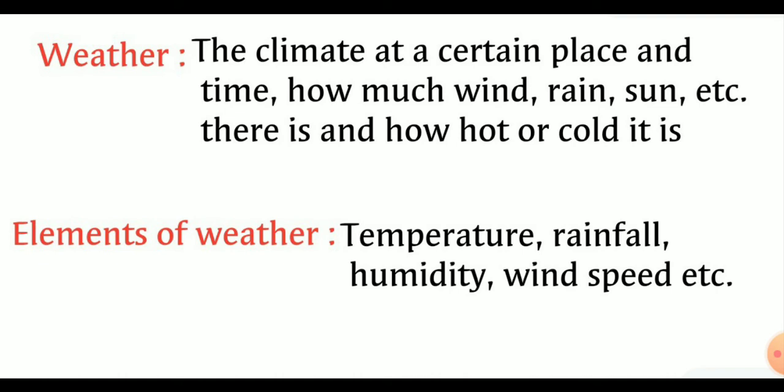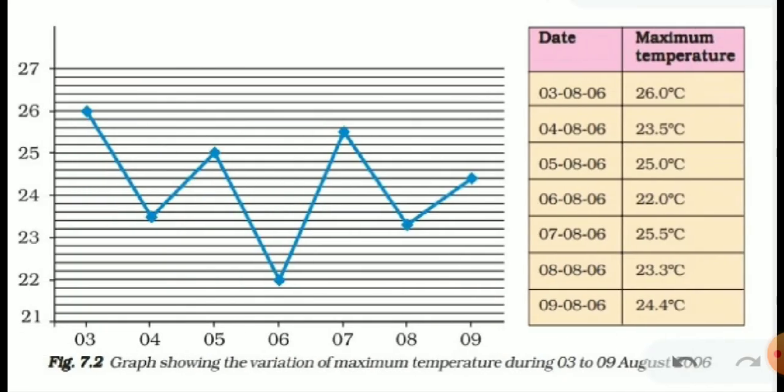Weather is quite a complex phenomenon which changes over a short period of time. Suppose the weather today is very hot and humid, and suddenly tomorrow the sky becomes dark, cloudy, cold air rushes, and it begins to rain. Here you can see a graph from the NCERT book showing the weather or temperature from 3rd to 9th August. The temperature is measured with maximum and minimum thermometers.